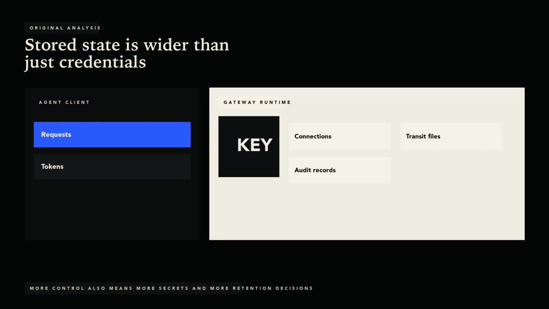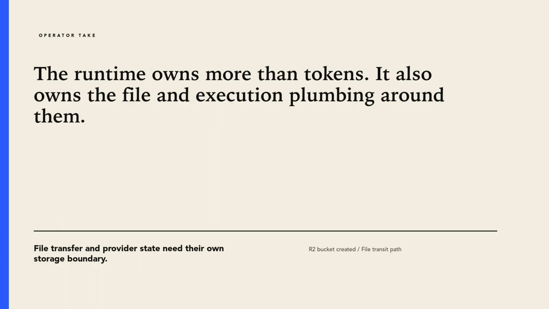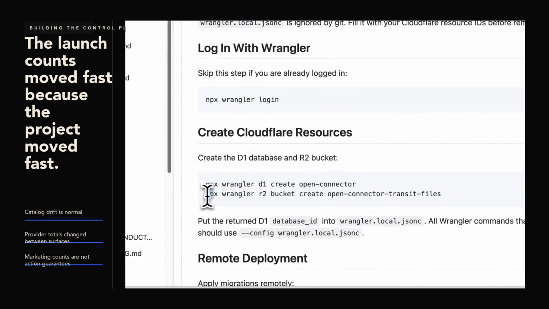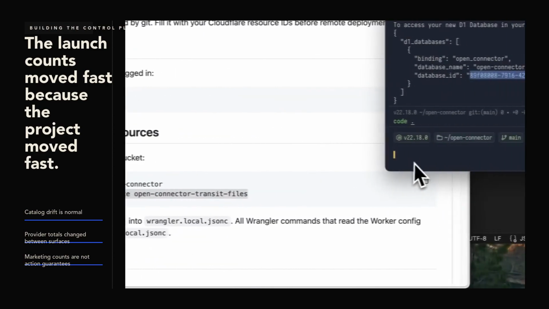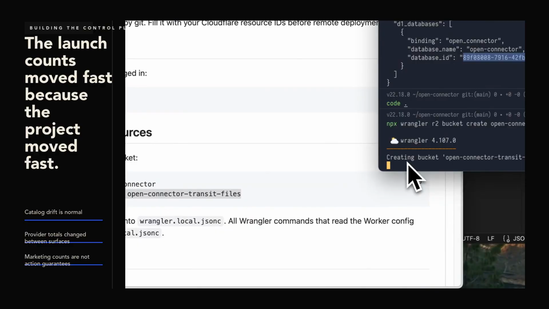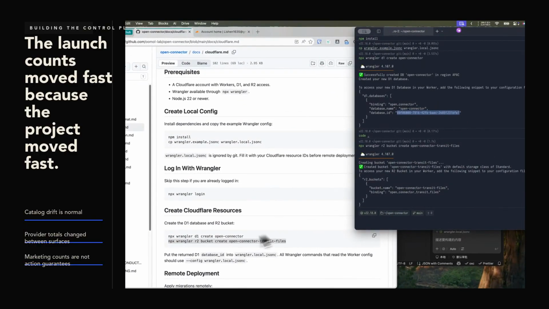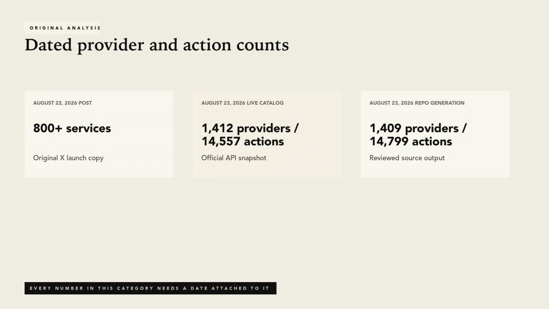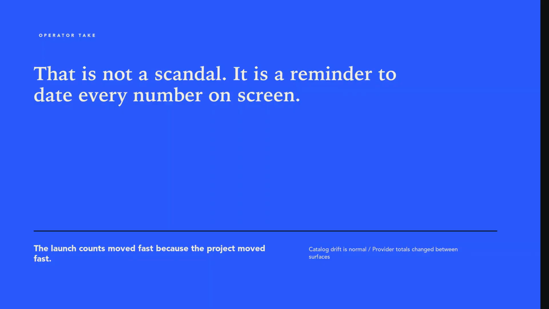The second real use case is deployment. The official walkthrough starts from the repository, installs dependencies, authenticates Wrangler, creates a D1 database and an R2 bucket, applies migrations, stores the admin and encryption secrets, then deploys the worker. The result is a web console with providers, actions, runs, access controls, and documentation behind the same runtime. That path is credible because the footage shows consequential state changes, not a slideshow. Resources are created. Migrations finish.